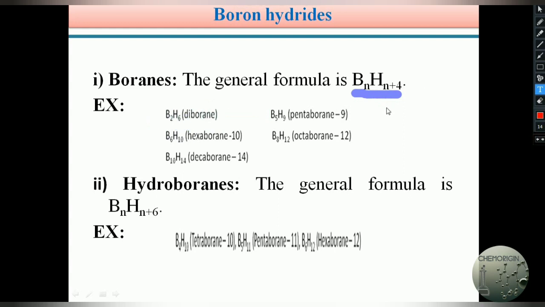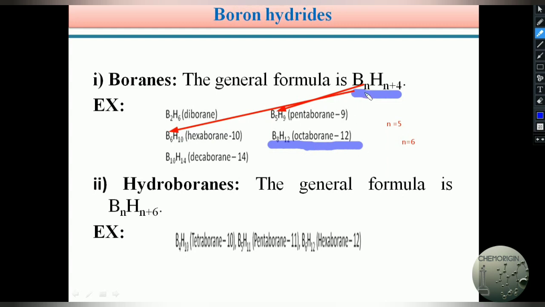Suppose I take n equals 5, the molecular formula becomes B5H9, known as pentaborane. If n equals 6, the molecular formula becomes B6H10, known as hexaborane. If I take n equals 8, B8H12, octaborane.